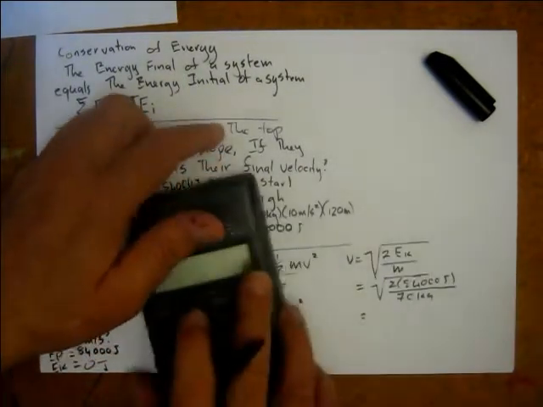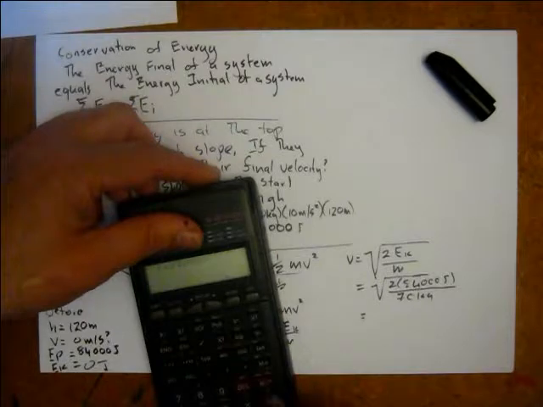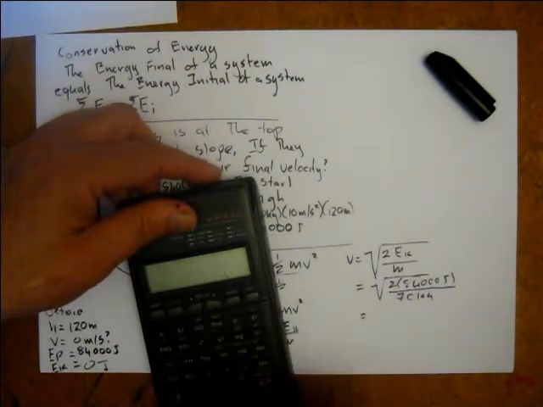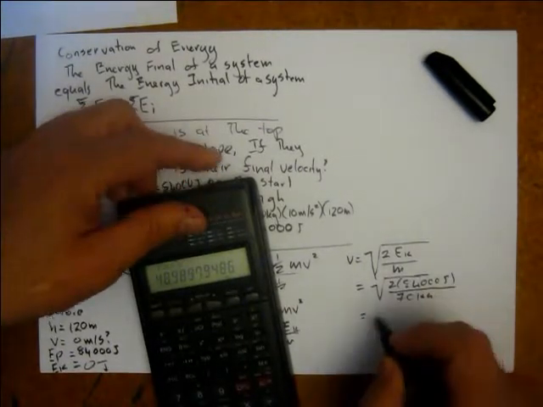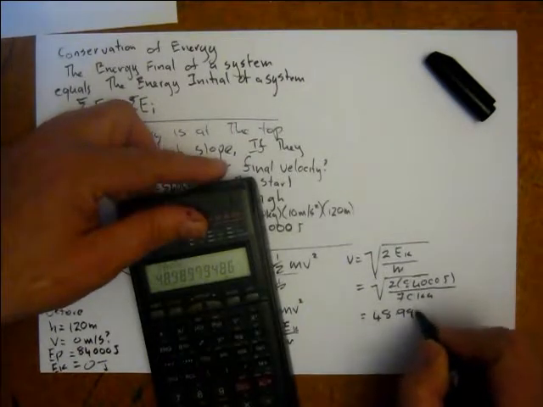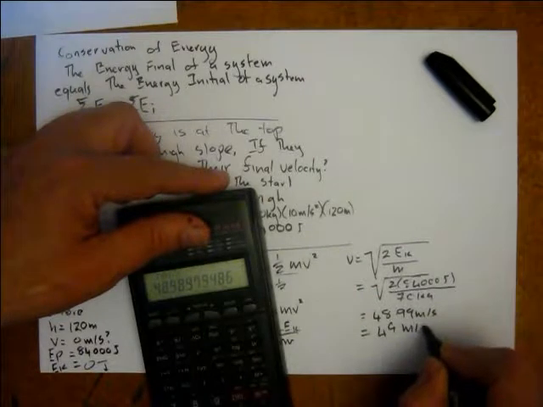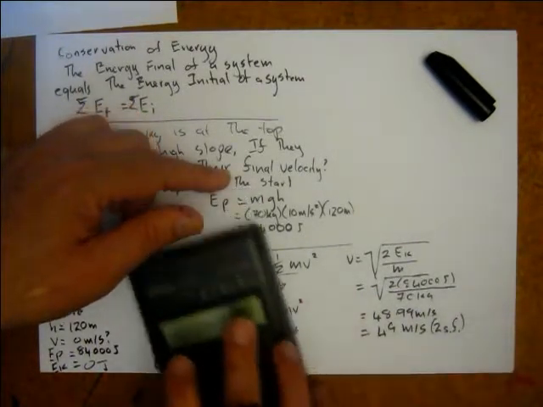This is what calculators were invented for. 2 times 84,000 divided by 70, then take the root of that, and it equals 48.99 meters per second. Let's call it 49 meters per second, so two significant figures.